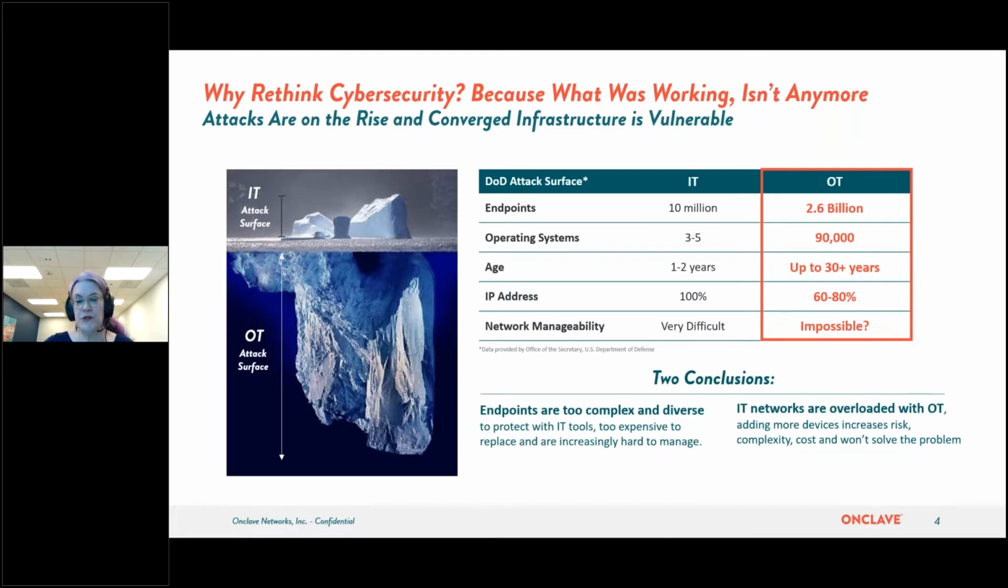We determined two conclusions. One, that the endpoints are too complex and diverse to protect with IT tools, too expensive to replace and increasingly hard to manage. Two, that converged networks are overloaded with OT; adding more devices increases risk, complexity, and cost, and it won't solve the problem.